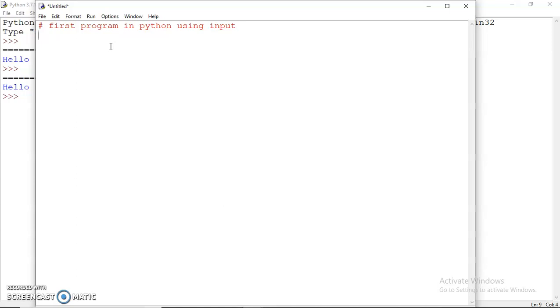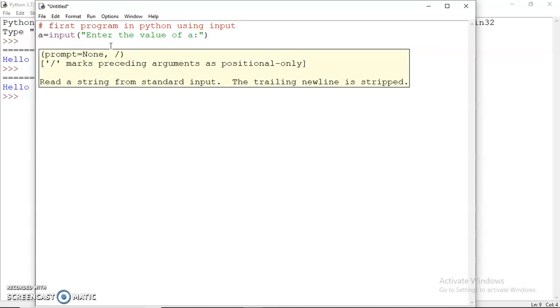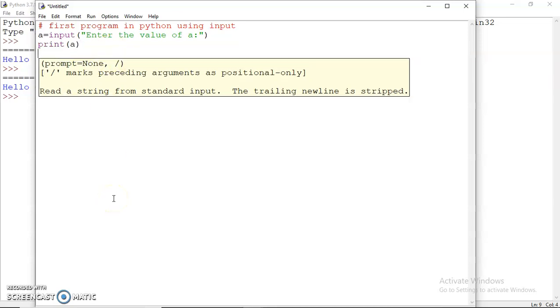And here I can use the input statement like this. Then you can simply print A. In this, what I'm trying to do is input something from the user, store it in the variable A, and then print the variable A. See the usage of the input and the print statements here.